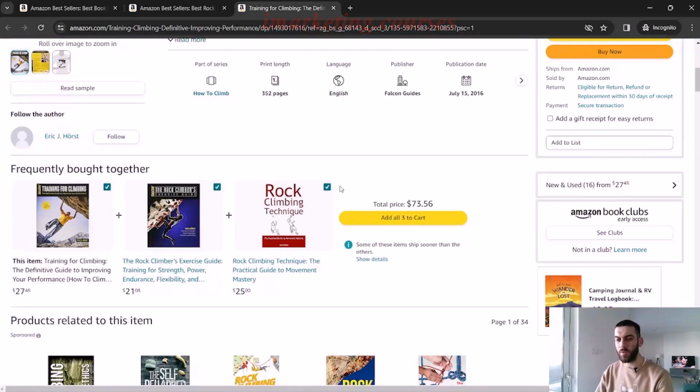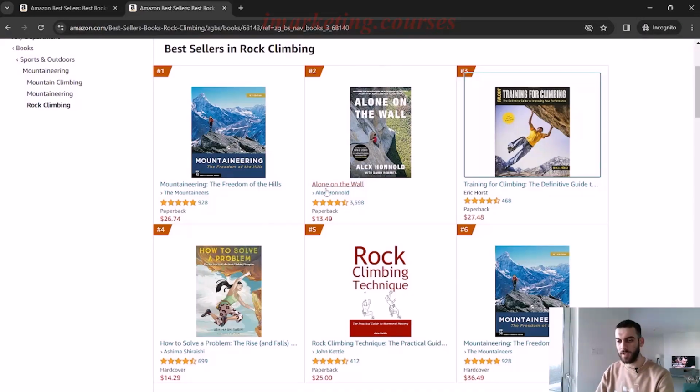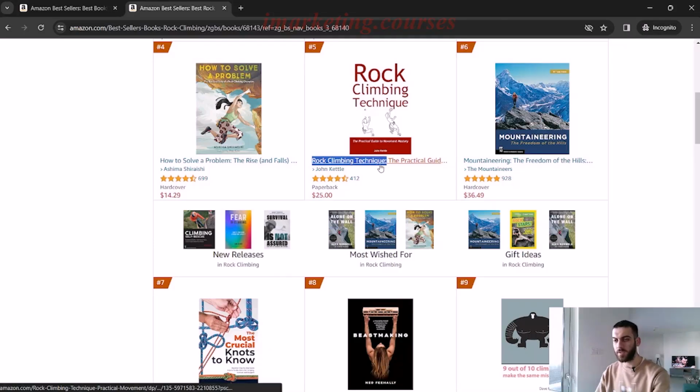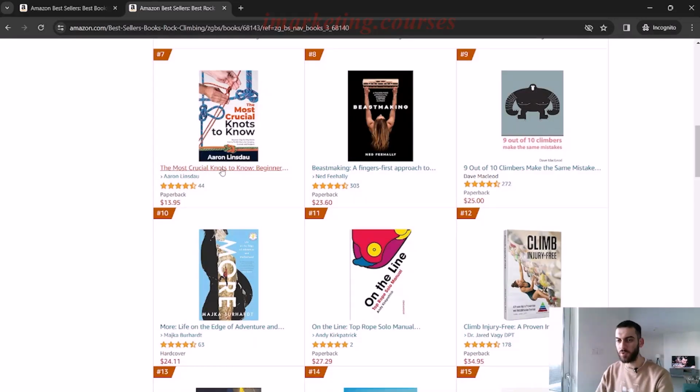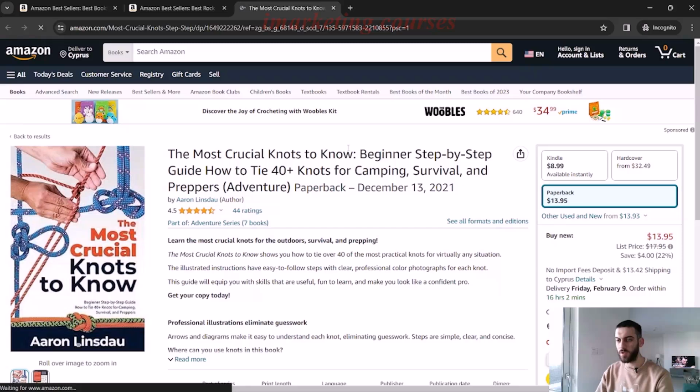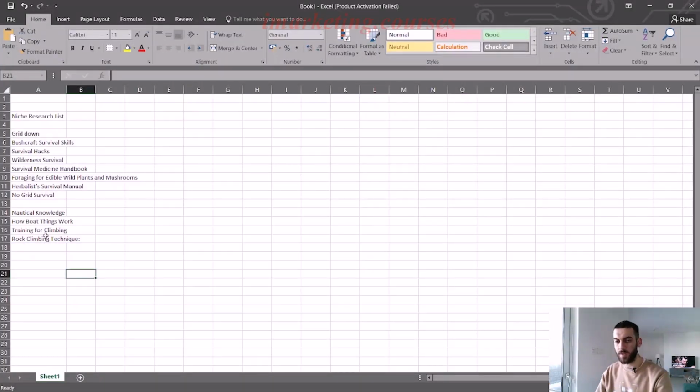And now I'm just going through and trying to find different niches. This one, rock climbing techniques, maybe that's a keyword. Here, the most crucial knots to know. So this is a knot book for beginners. How to tie knots for camping. So that's probably in this niche as well.